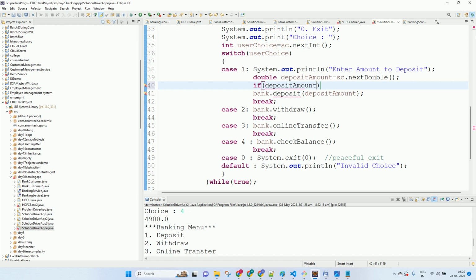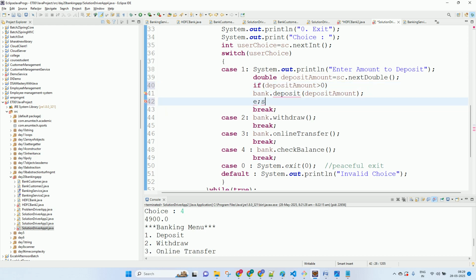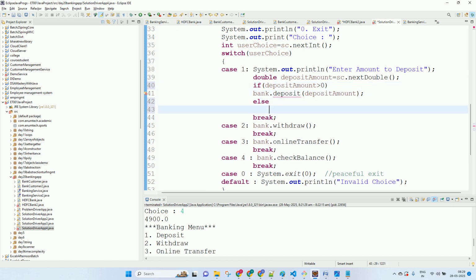Else you can directly say over here itself, sys out: invalid amount. Please enter valid deposit amount.